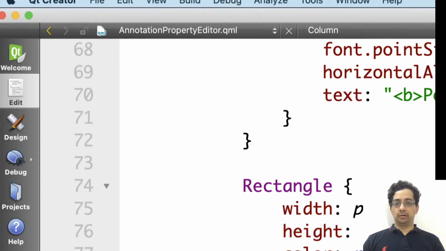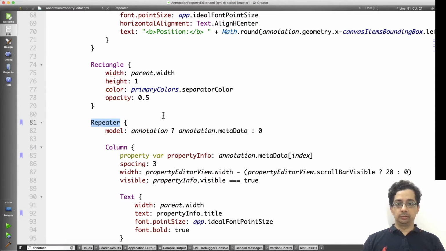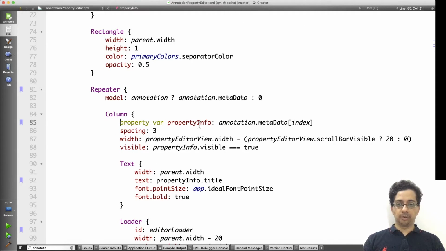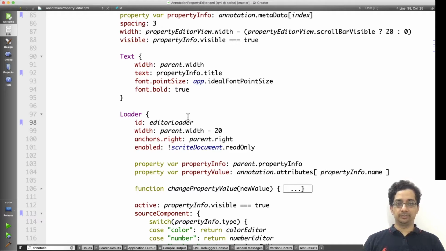We are looking at annotation property editor.qml. We're making use of repeater to loop through all of the metadata made available by the annotation. Metadata is an array, contains a list of property info objects. We extract the property info object for a specific item in the metadata like this, and then we show the title inside a text, and we load the editor for that property using this loader.